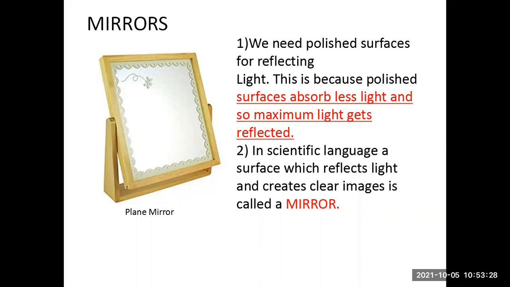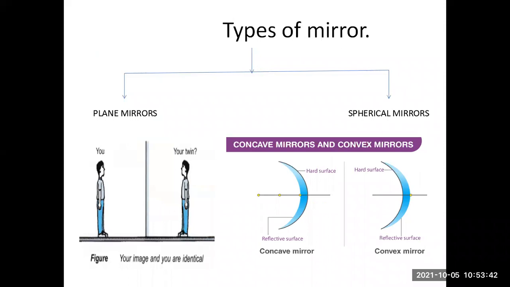In scientific language, a surface which reflects light and creates clear images is called a mirror. These are the mirrors which we use every day at our homes. This is the basic classification of types of mirrors. The first one is the plane mirror. The second one is the spherical mirror. Plane mirrors are the mirrors which we use at home. You can see the identical image in the picture. That is your image and you are identical inside the mirror.